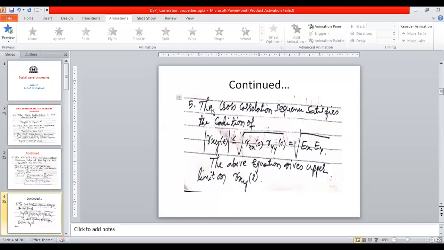The last point is that the cross correlation sequence satisfies the condition that magnitude of Rxy of L is less than or equal to the square root of Rxx of 0 into Ryy of 0.